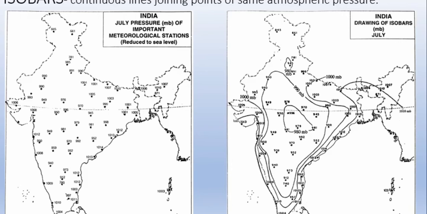And here you can see how to measure the same pressure at different places. In India, you can see the same pressure experienced at different places. At all places we can compare and study with the help of the isobar. The isobars are continuous lines joining points of the same atmospheric pressure. I think here you can see clearly the same pressure experienced.